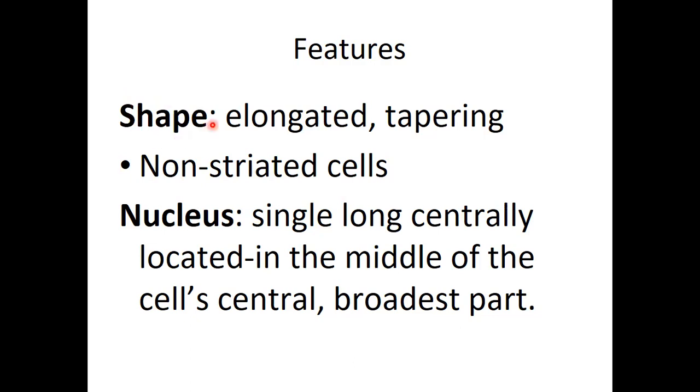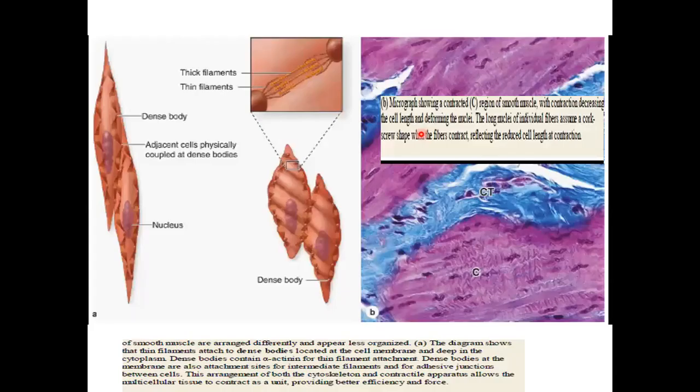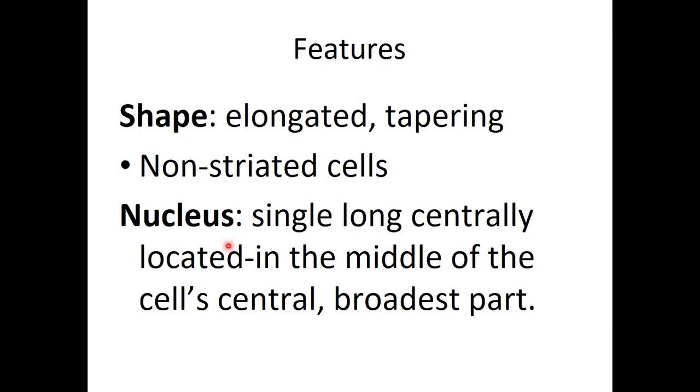So the shape of smooth muscle, we are saying they are elongated cells with tapered ends. So the ends are narrow, like we can see here. They are elongated, they are long. Then the ends are narrow. Look at that. So this is a contracted muscle. That is a relaxed smooth muscle. It's long. Here it is reduced in length because it has undergone contraction.